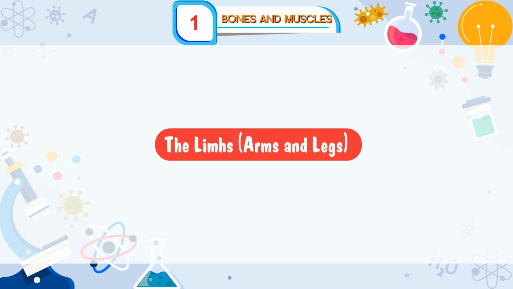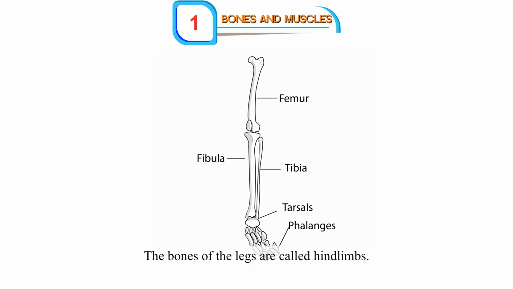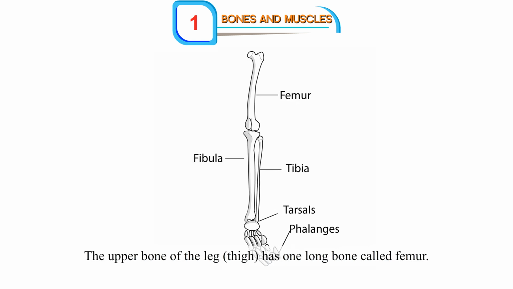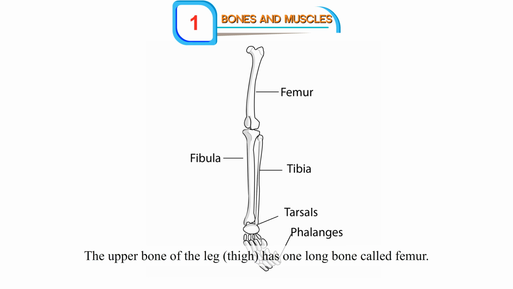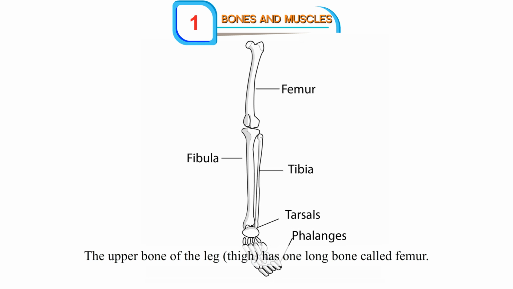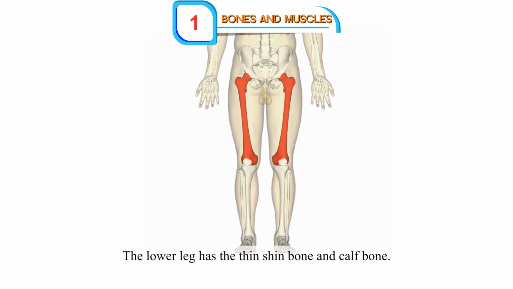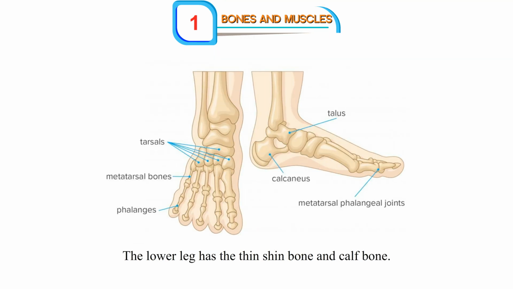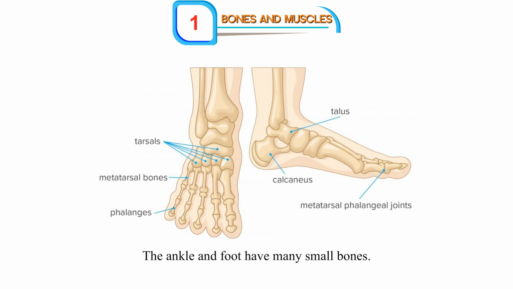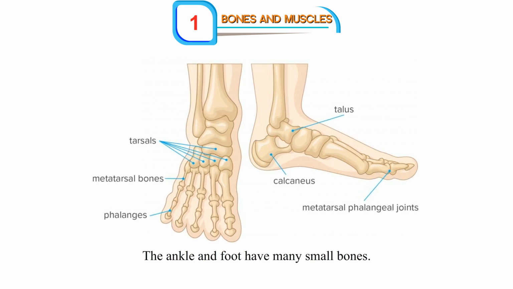The limbs, arms and legs. The bones of the legs are called hind limbs. The upper bone of the leg, the thigh, has one long bone called the femur. Femur is the longest bone in the body. The lower leg has the thin shin bone and calf bone. The ankle and foot have many small bones.